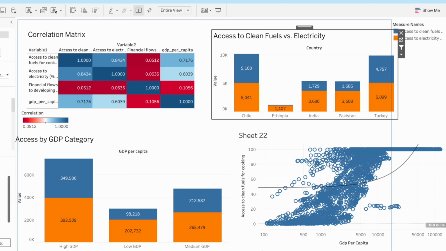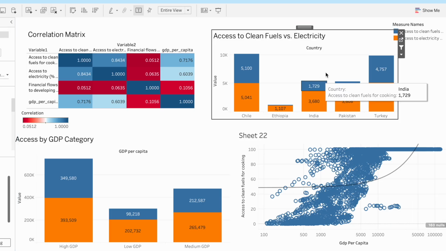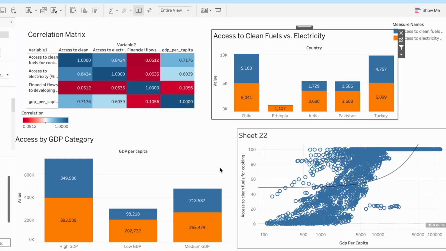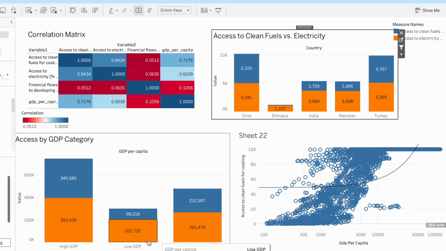Coming to the last dashboard, this dashboard investigates the critical links between economic development and a nation's ability to provide its citizens with modern energy, focusing on both electricity and clean cooking fuels. The correlation matrix provides a high level statistical overview, showing the strong relationship between the key metrics. The stacked bar charts then break down these relationships, comparing energy access types across different countries and illustrating the difference between high, medium, and lower income nations.